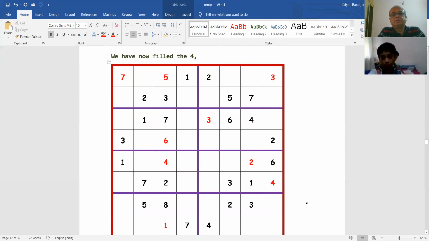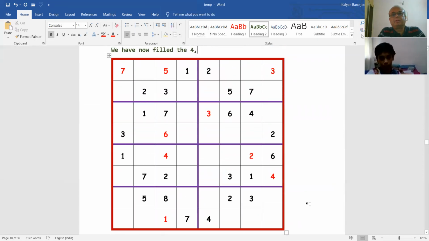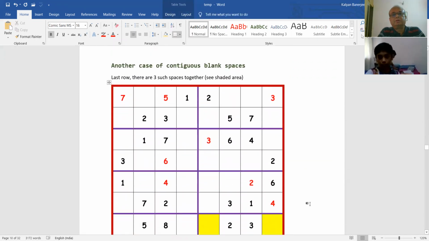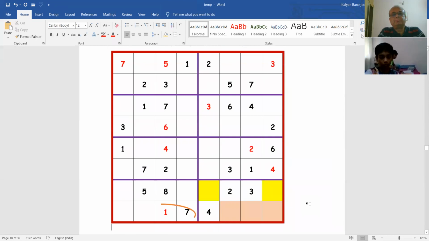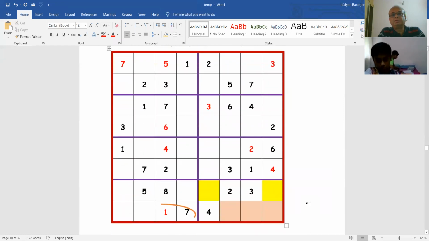See how many we have already filled in. There are many that are filled in. Now another, let us see, contiguous. We are talking of where we have contiguous blank spaces. Now this is interesting.